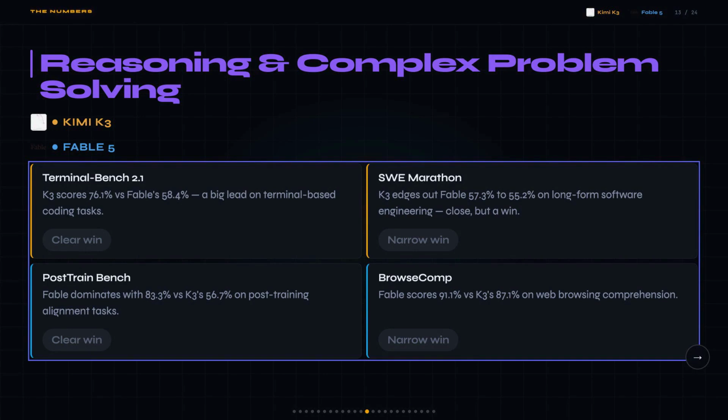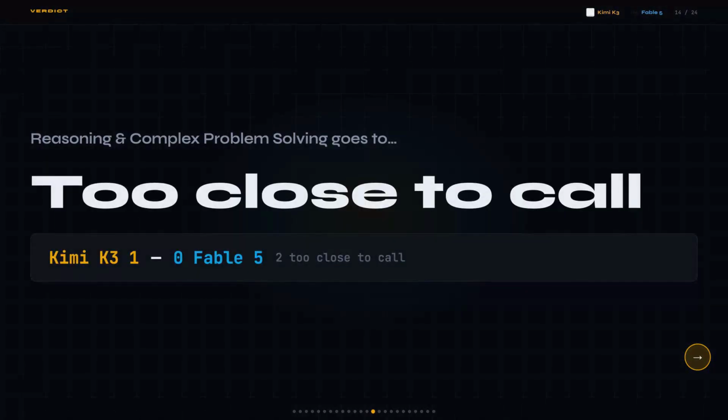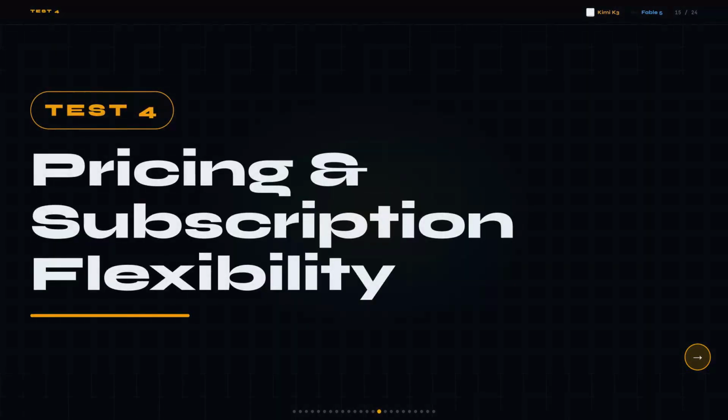But Fable fights back hard on post-train bench at 83.3% to K3's 56.7%, and edges K3 on BrowseComp 2 at 91.1% to 87.1%. So take these with a grain of salt, since they're from vendor-adjacent sources. I was expecting one model to just run away with this category, and instead it came out 2 wins each. K3 for code, Fable for instruction following and browsing. Neither one dominates, so I'm calling it a tie, and the running total is Kimi K3 1, Fable 5 0, 2 tied.